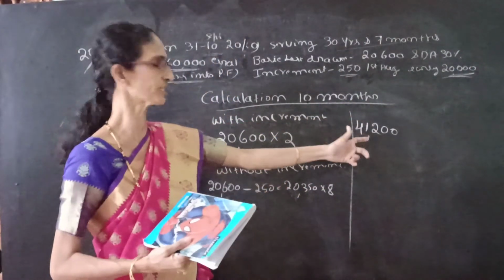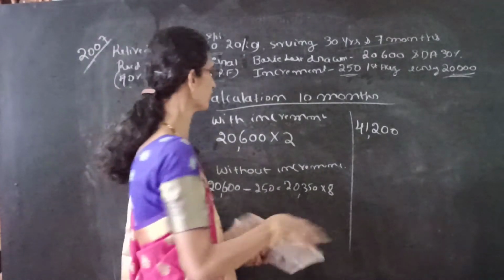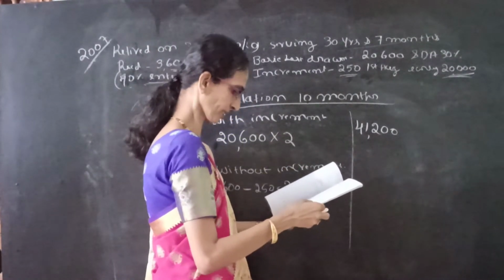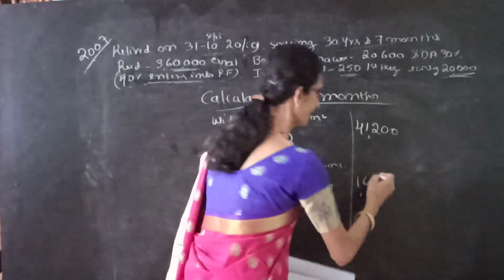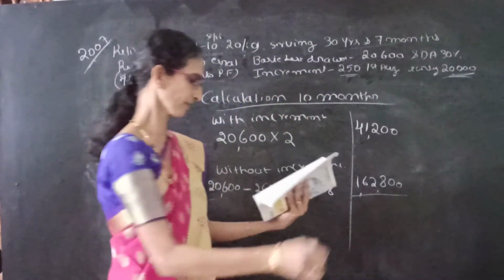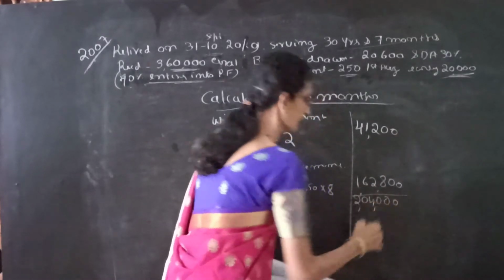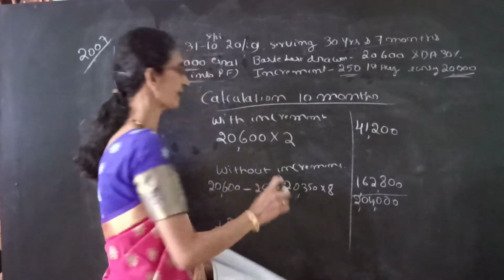So 2 months salary is over. Next we have to take into consideration 8 months salary. So 10 months minus 2 months, 8 months salary. So it comes to 1,62,800. So add it, we get 2,04,000. Then we have to add the DA.